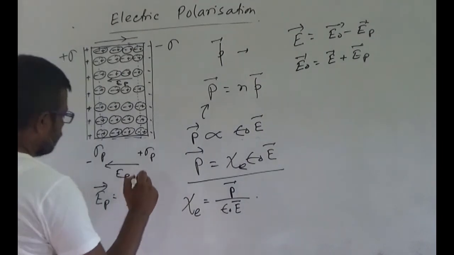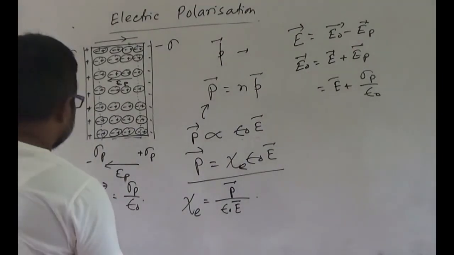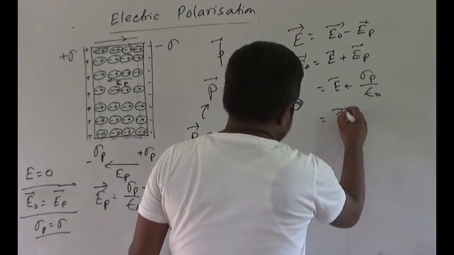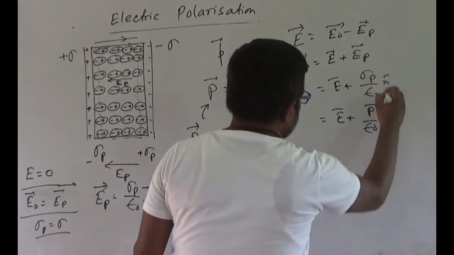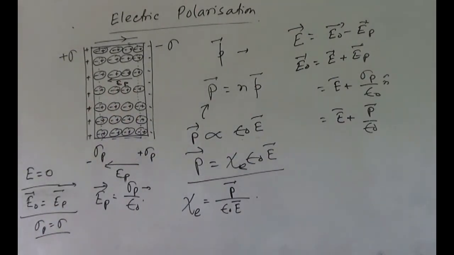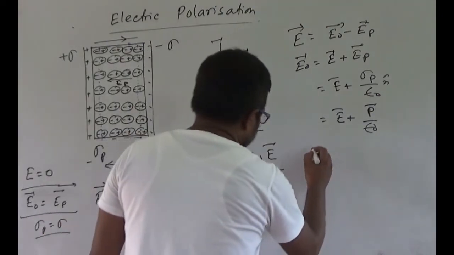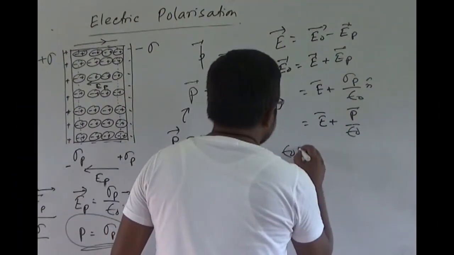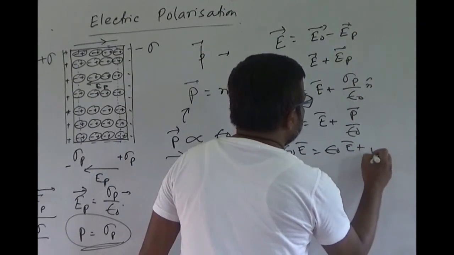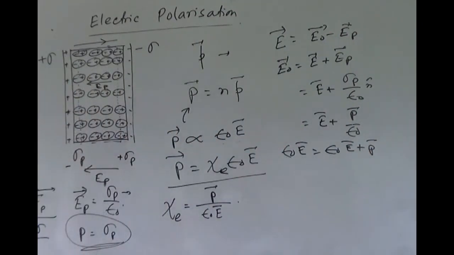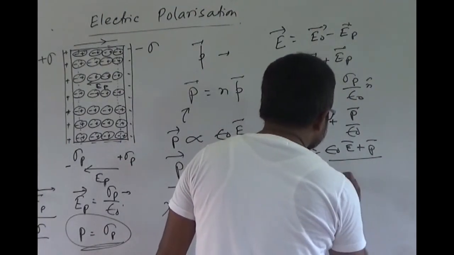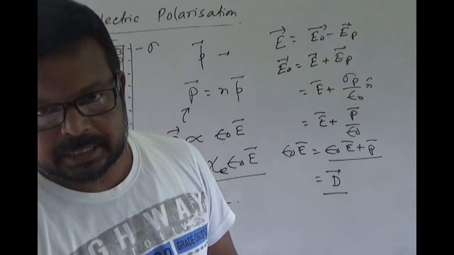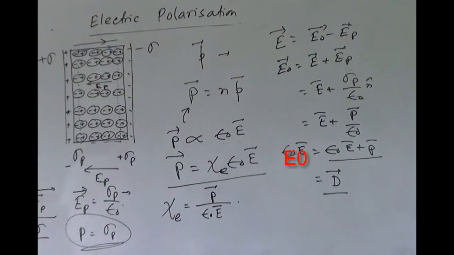Sigma p by epsilon 0, and this sigma p is the polarization vector P. So E0 equals E plus P by epsilon 0, or epsilon naught E0 equals epsilon naught E plus P. And this epsilon naught E plus P is written as D, which is called the displacement vector.